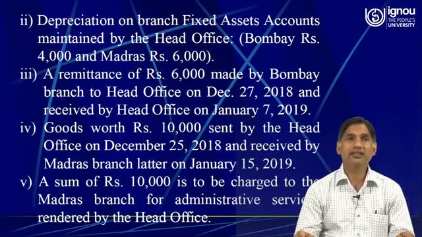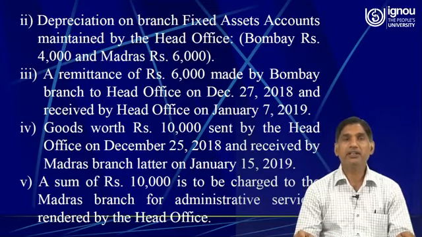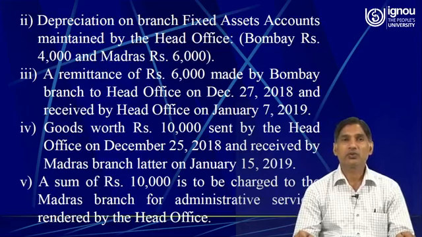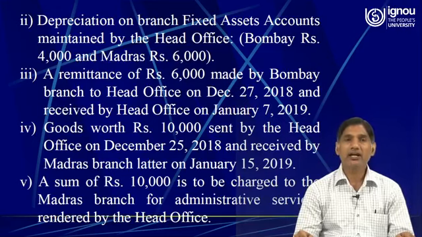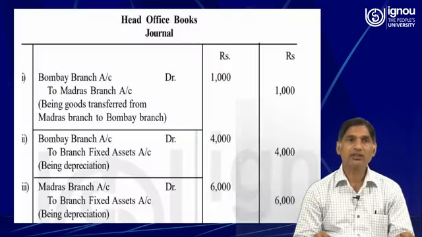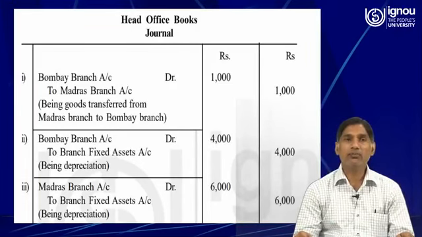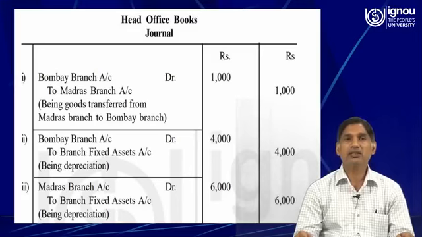Then the second transaction is depreciation on branch fixed assets account maintained by the head office. The amount of the depreciation is 4,000 for Bombay branch and 6,000 for the Madras branch. So the journal entries are to be passed in the books of the head office.